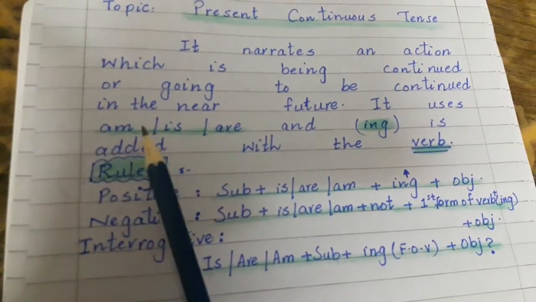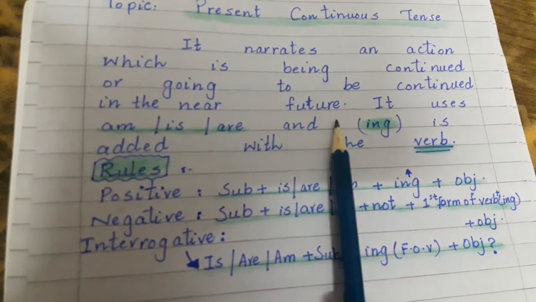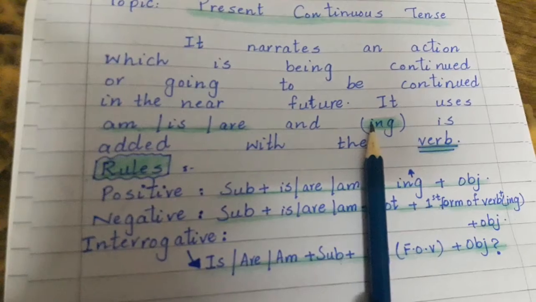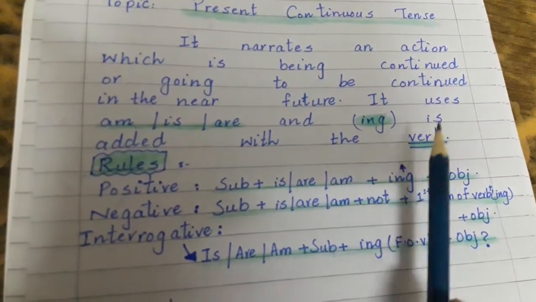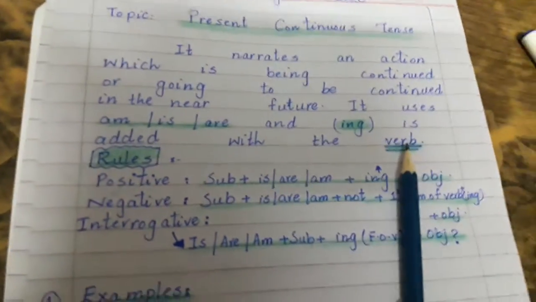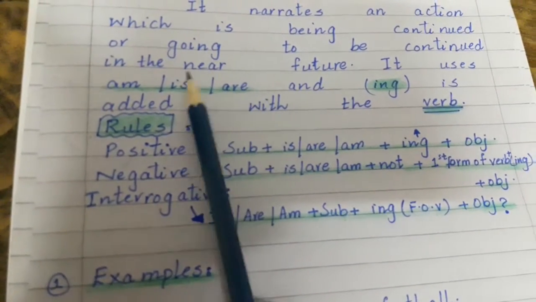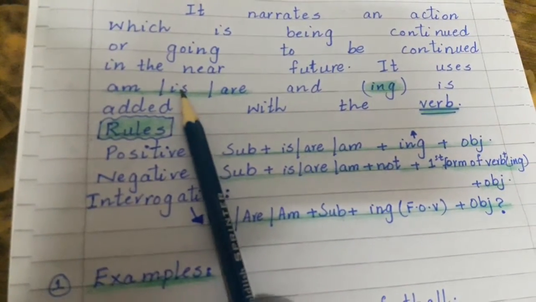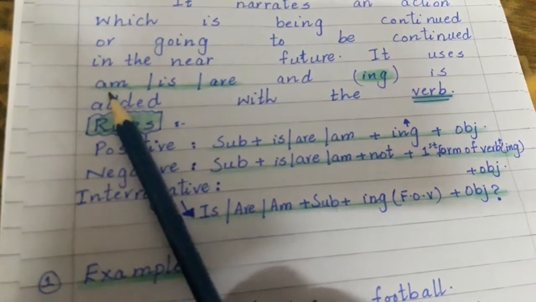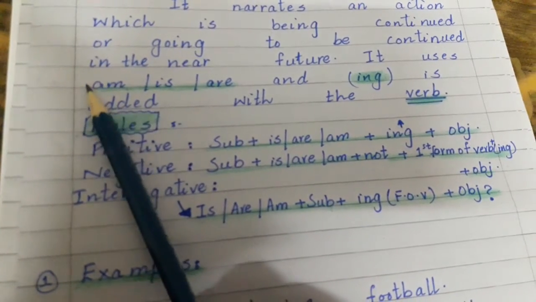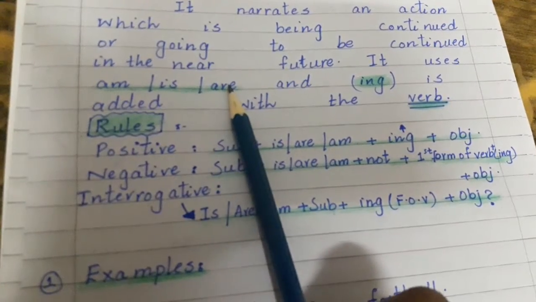In this tense we will use is, are or am, and we will use the first form of verb, to which we will add ing, or you can say the fourth form of verb is added. Is is used with he, she and it. Am is used only with I. Are is used with we, they and you.